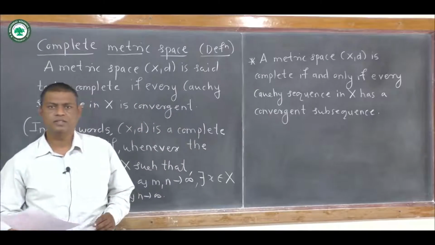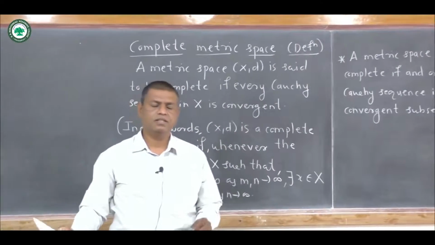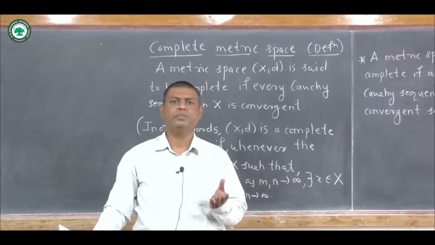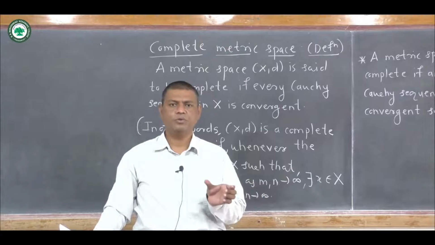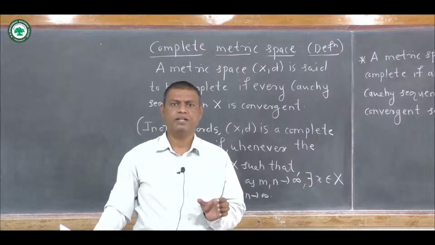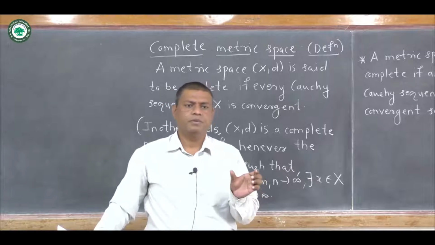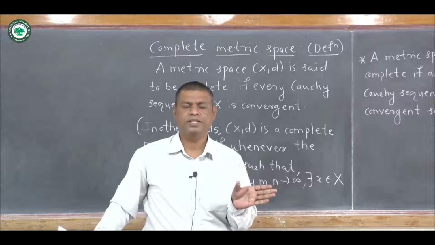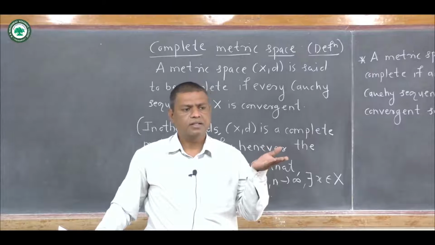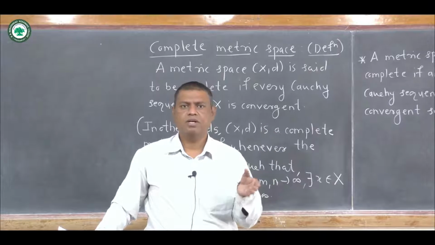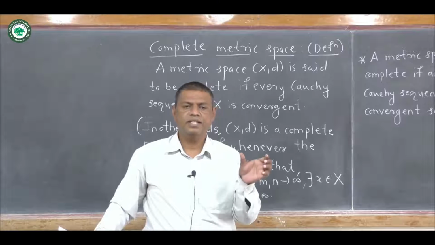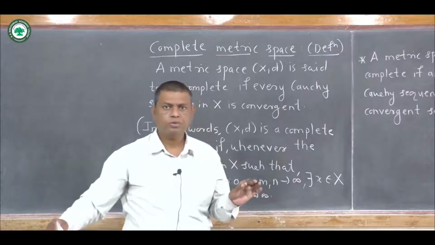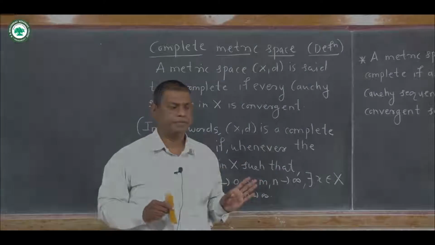Now we are going to see examples of complete metric space. Now students, we know that the set of real numbers with the usual metric, that is d of x, y is equal to absolute value of x minus y, R is complete. R, the set of real numbers, is a complete metric space here, because we know that if you take a Cauchy sequence in that set, then that Cauchy sequence is always convergent here. So we are going to see the detail of that.